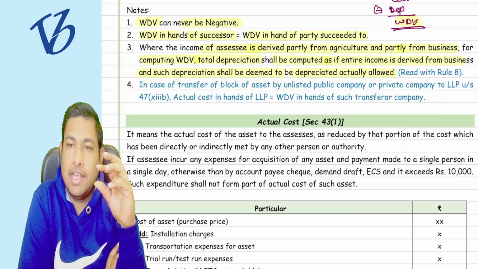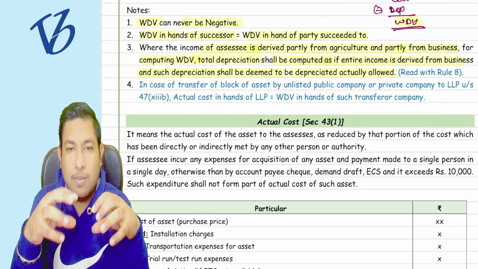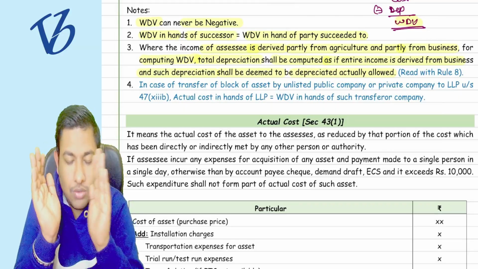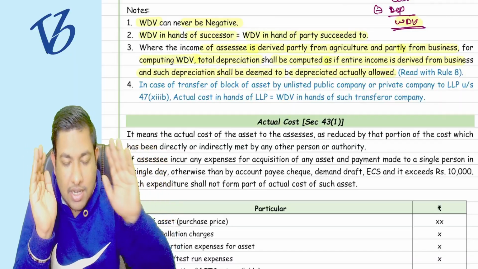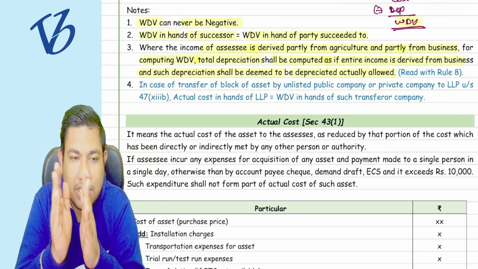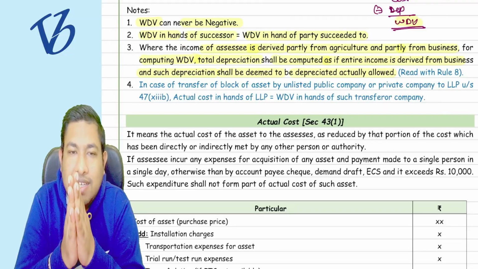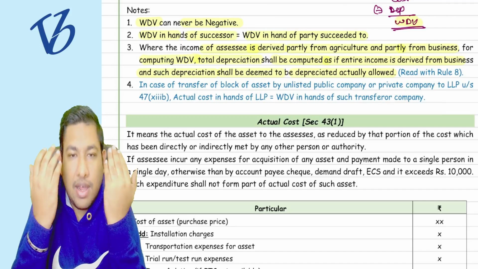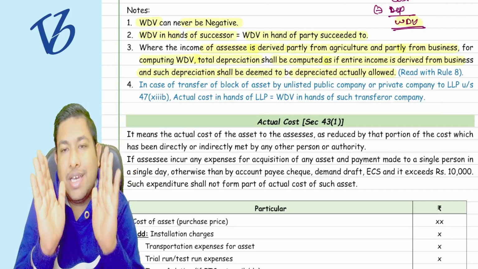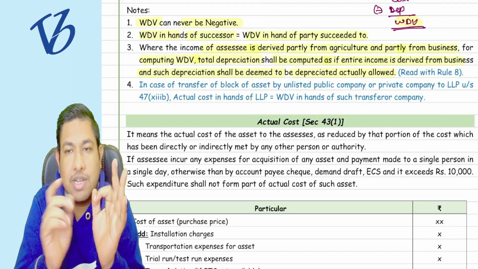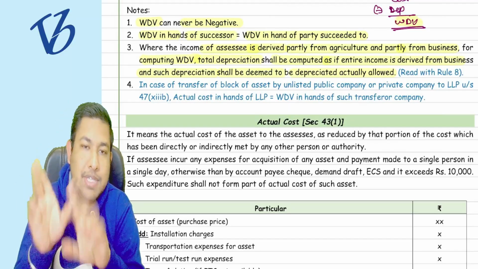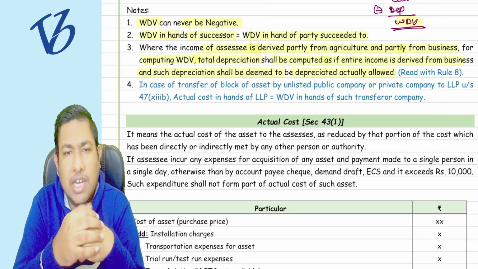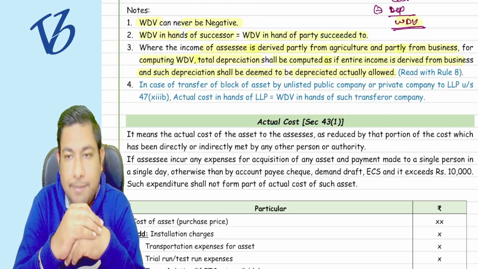Whenever you are earning both agriculture income and business income, we will assume that you are not doing any agriculture. So the entire depreciation we can claim from the business income, as if there is no agriculture income and everything is business income. You can take the deduction from the business income. Understood? It will be covered in more detail under Rule 8.